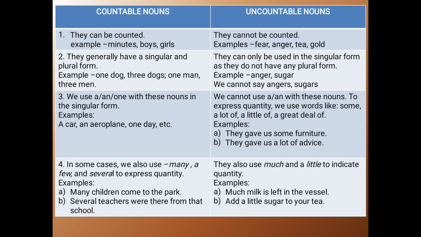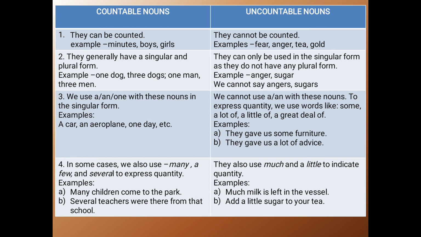To express quantity, we use words like some, a lot of, a little, a great deal of. For example, they gave us some furniture. We cannot say they gave us 1 furniture or 2 furniture. So we are using some over here. They gave us a lot of advice. When we talk about the quantity of uncountable nouns, we use words like some, a lot of.